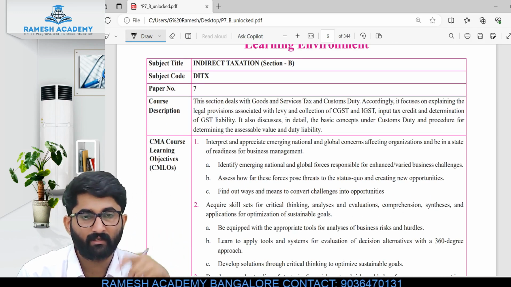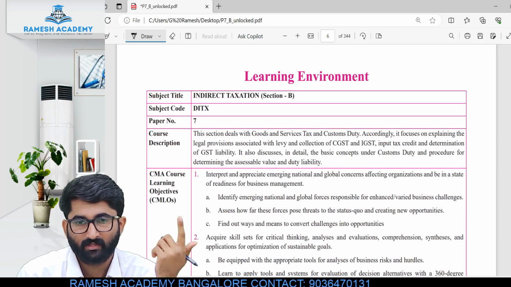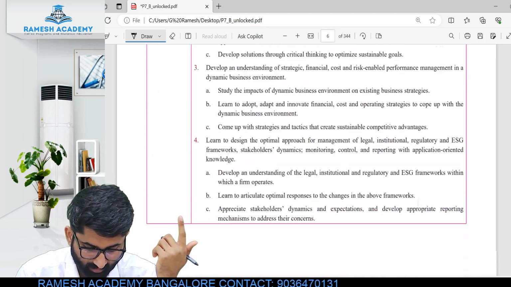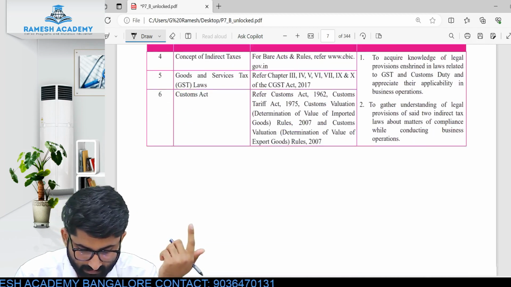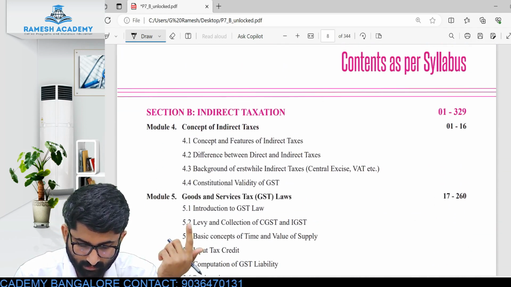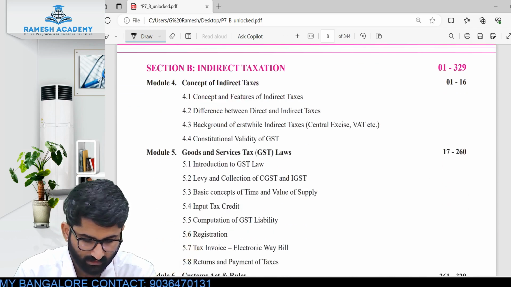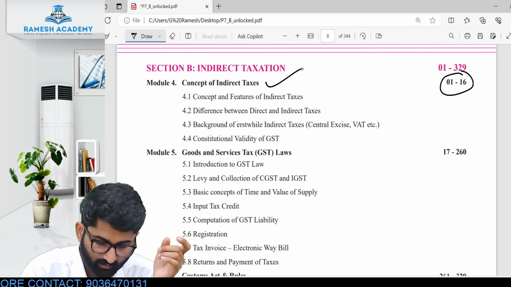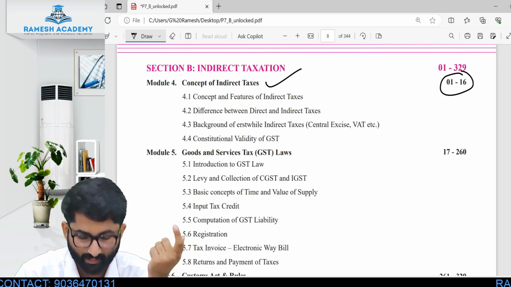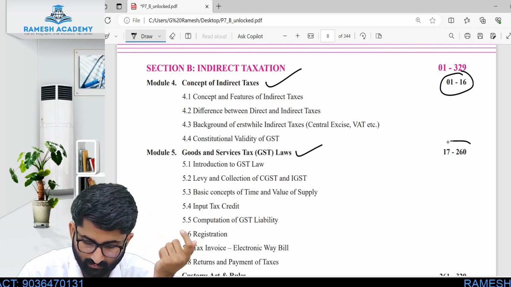In the learning environment, there are some pages which talk about what your goals should be. I don't go to that directly. We will go to the concept as per the syllabus. Till page 16, we have to discuss the concept of direct tax, indirect tax, and goods and service tax. That we will be discussing.